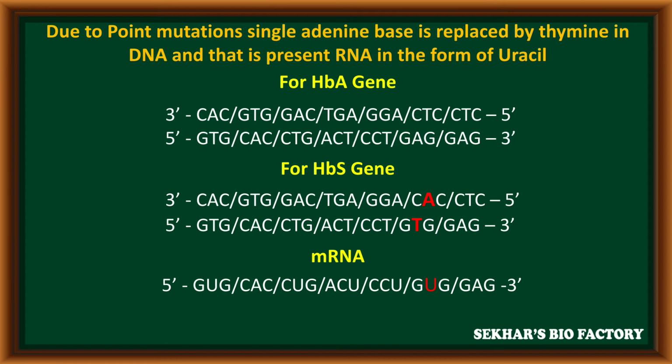The change is reflected in mRNA also, because at the sixth position the genetic code GAG becomes GUG. Due to this one nitrogen base change in the structure of the beta polypeptide chain at the sixth position, glutamic acid is replaced by valine.